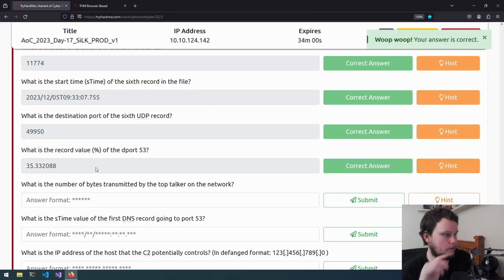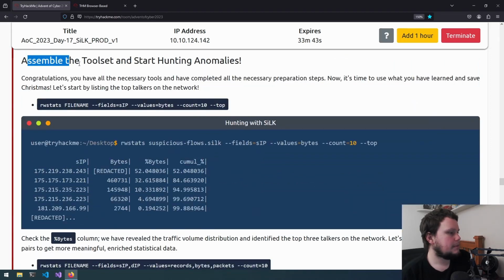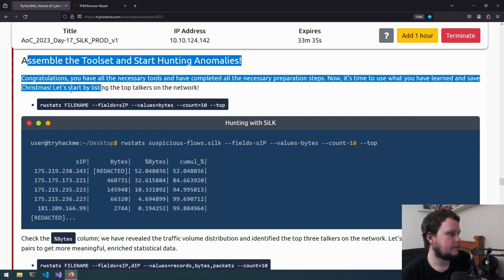35.332332088. That's correct. What is the number of bytes transmitted by the top talker on the network? We will find out in the next section. So assemble the toolset and start hunting anomalies. Congratulations, you have all the necessary tools and have completed all the necessary preparation steps. Now it's time to use what you have learned and save Christmas. Start by listing the top talkers on the network.